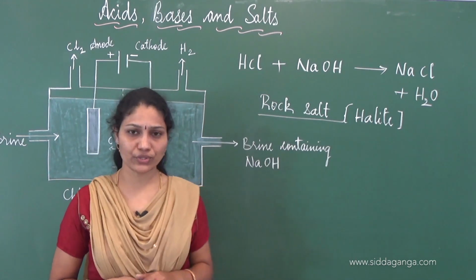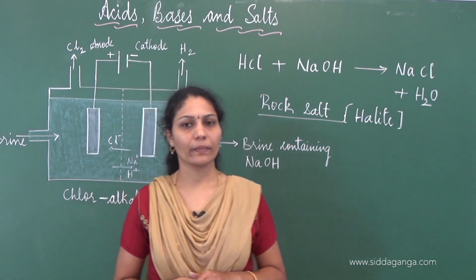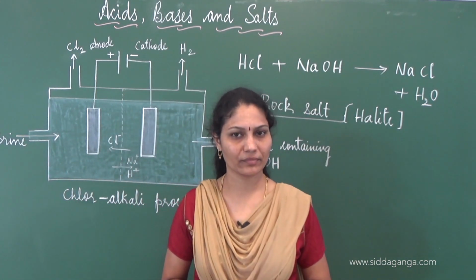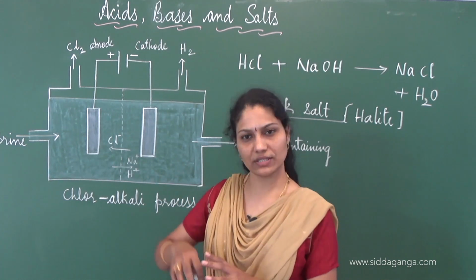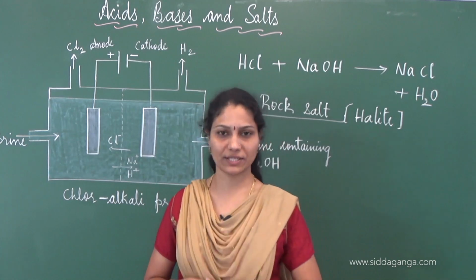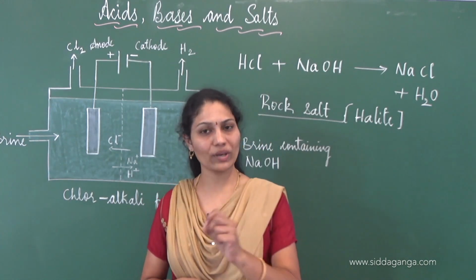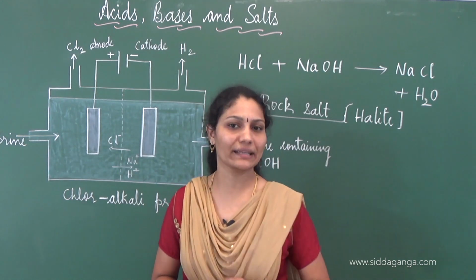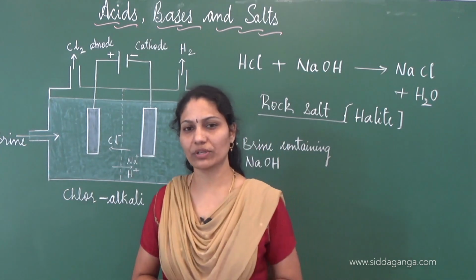So the beds of rock salt are formed when the seas of bygone ages dried up. Bygone ages means seas several thousands of years ago. When they dried up, beds of rock salt were formed. Like how coal is mined, in a similar fashion, rock salt is also mined. So this is all about sodium chloride.